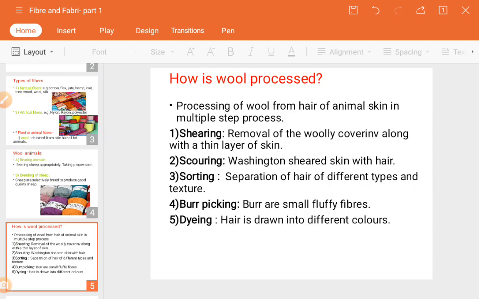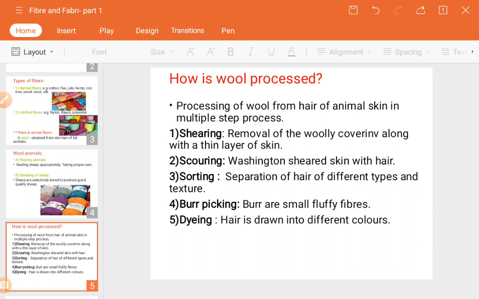So how is wool processed? We know that wool is obtained from furry animals like sheep, from their skin hair. So how is that hair used to make fiber or fabric? That is what we are going to see here.